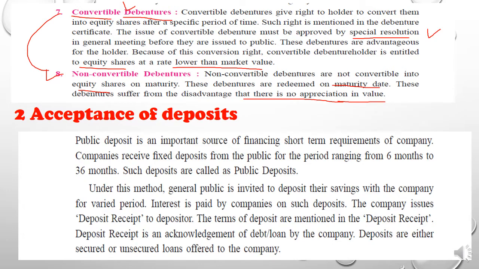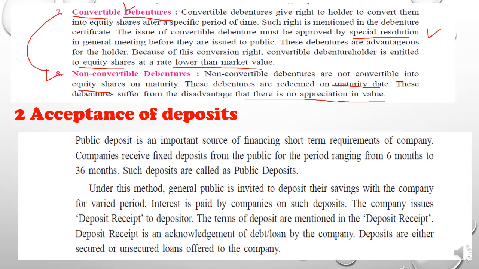Now, students, we have finished with the first type of borrowed capital, that is debenture. In that we saw the features of debenture and types of debenture, and these two questions can be asked separately for 4 marks or 6 marks. So they can ask you to explain the features of debenture, or explain the types of debentures. At that time you have to write the answers individually, not all together.